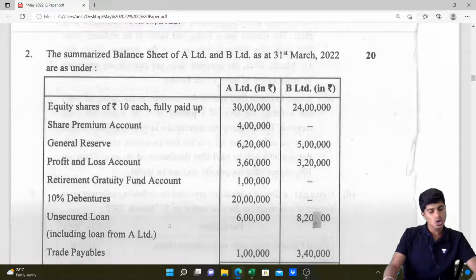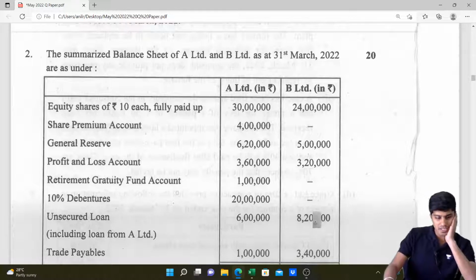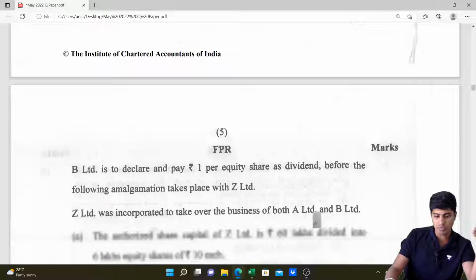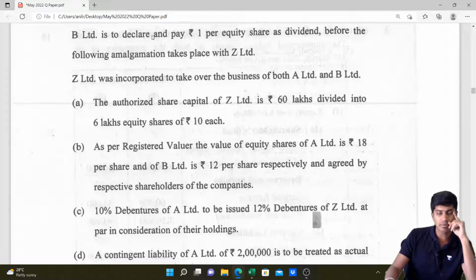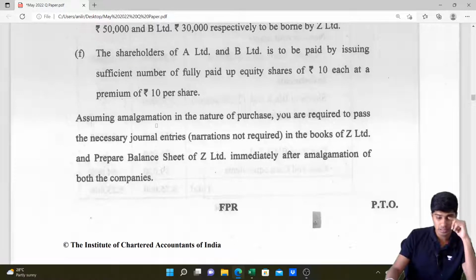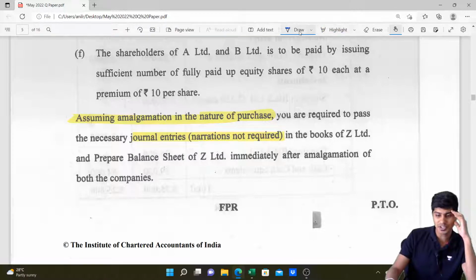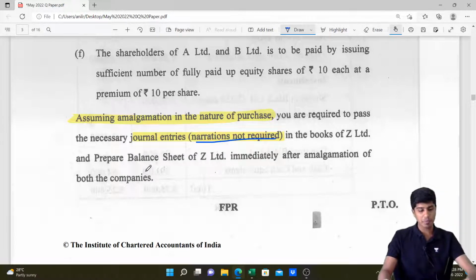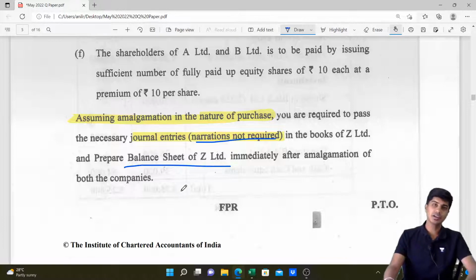Question number 2 on your screens now. The following is the summarized balance sheet of A Limited and B Limited as at the 31st of March 2022. Quickly come to the last line, see what they want. So this is an amalgamation question. Assuming amalgamation in the nature of purchase. You are required to pass journal entries. Narration not required, so we don't have to write it. In the books of Z Limited and prepare balance sheet of Z Limited after amalgamation.